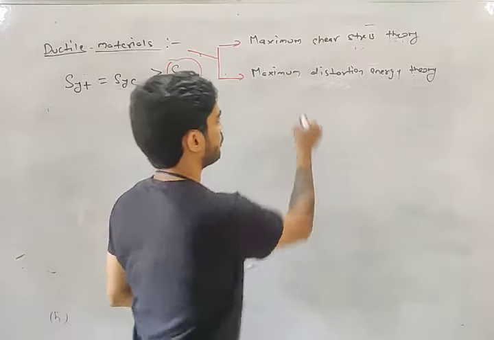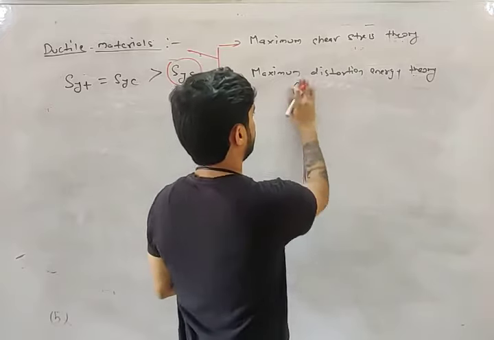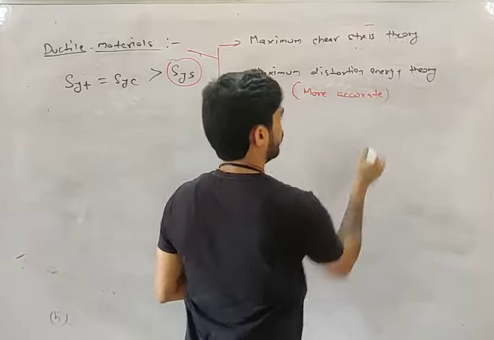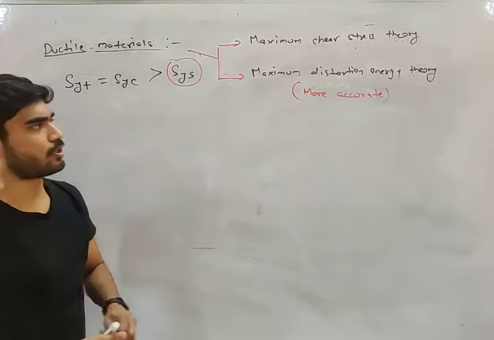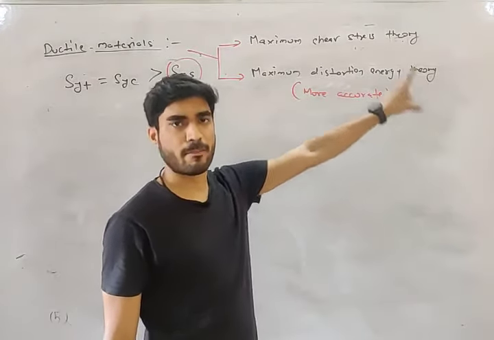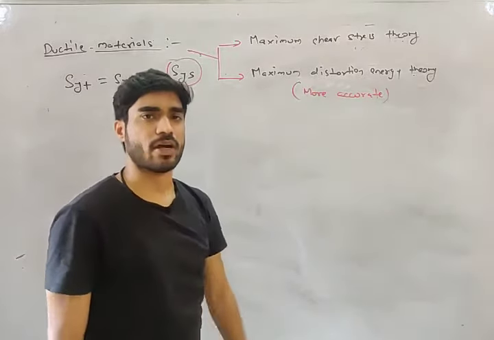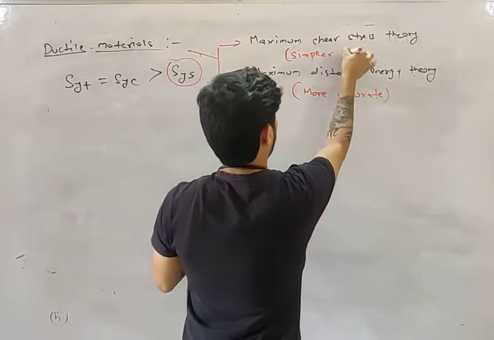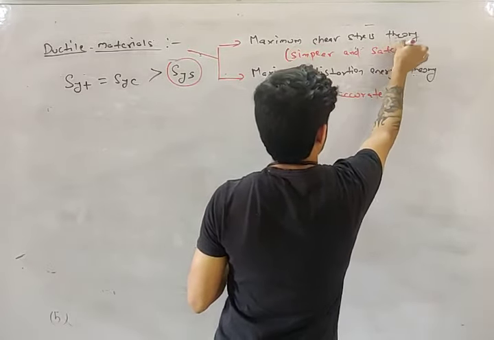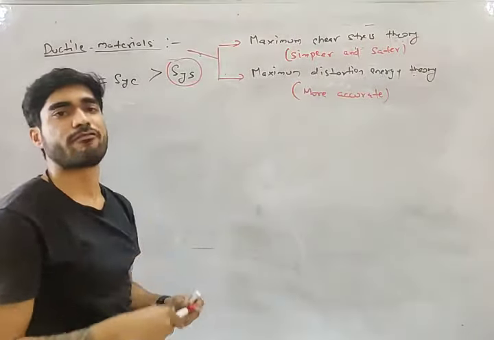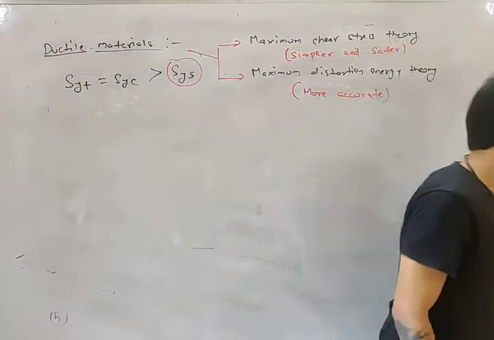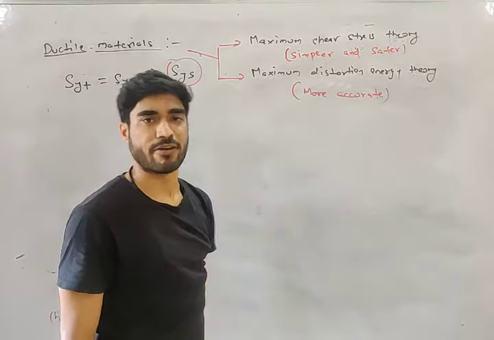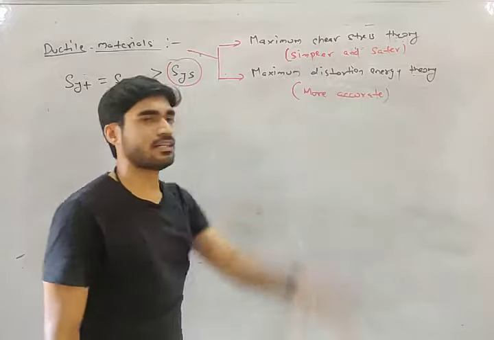Distortion energy theory is more accurate. But my friend, shear stress theory is simpler and safer. It is simple to use and it is safe to use. First of all, let me explain why it is simpler than von Mises theory, and then I will explain why it is safer.